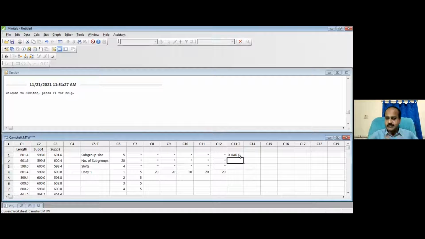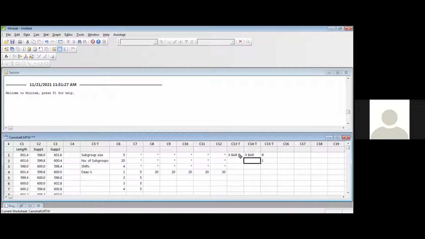Now, X bar R chart means it's a single control chart or 2 different control charts? It's 2 different control charts. One is X bar, another one is R. Am I right? One is X bar chart, another one is R chart. Now, which one should I plot first? R chart first or X bar chart first? I should plot the R chart first and then the X bar chart.